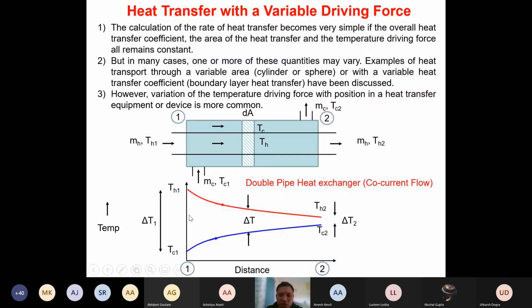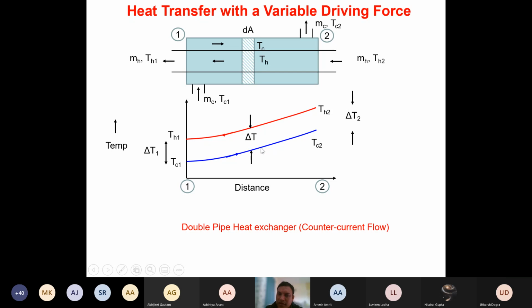Unlike the previous case, where delta T was decreasing as we moved, in a counter current flow the driving force is maintained at nearly the same value. It may not always be true, but around the same order of magnitude the delta T will be maintained. So this is also one of the reasons why the counter current flow gives better heat transfer compared to the co-current flow.